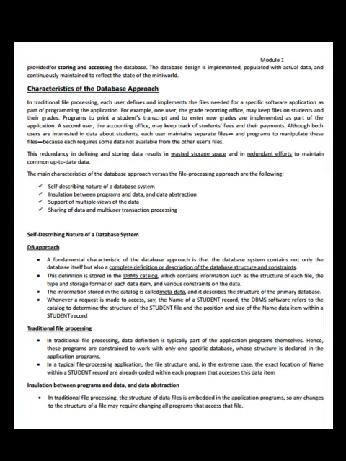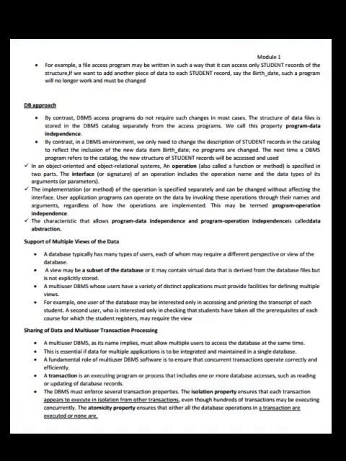Insulation between programs and data, the data abstraction. In traditional file processing, the structure of the data files is embedded in the application programs, so any changes to the structure of a file may require changing all programs that access that file. For example, a file access program may be written in such a way that it can access only student records of this structure. If we want to add another piece of data to each student record, say the birth date, such a program will no longer work and must be changed.